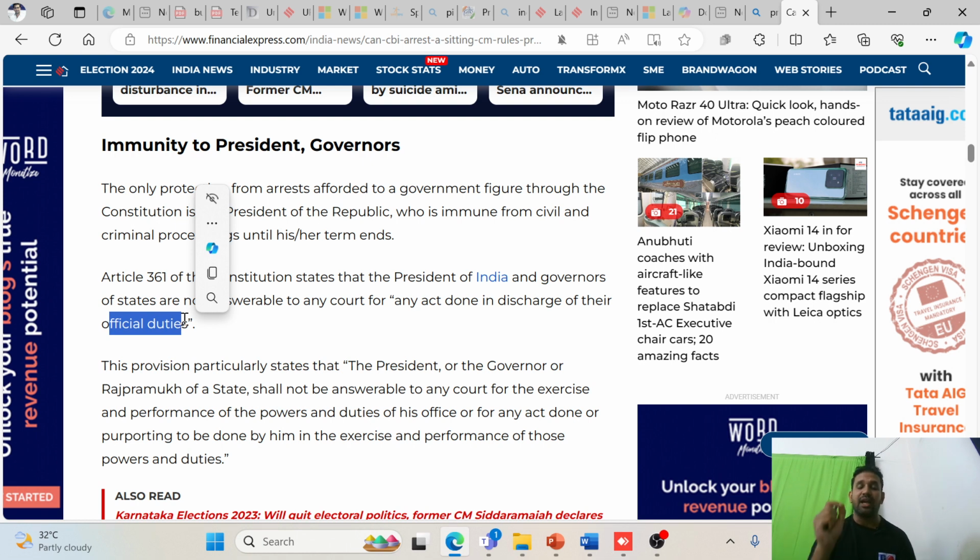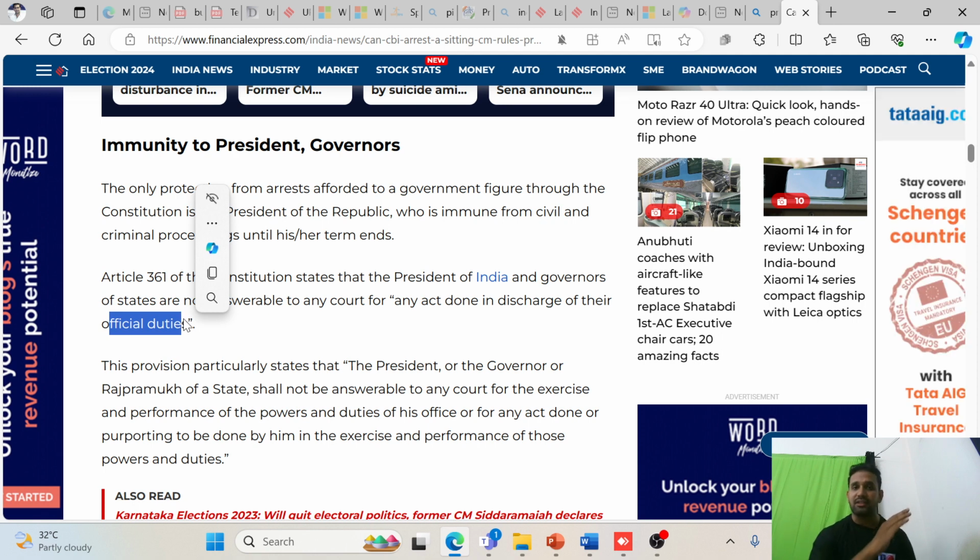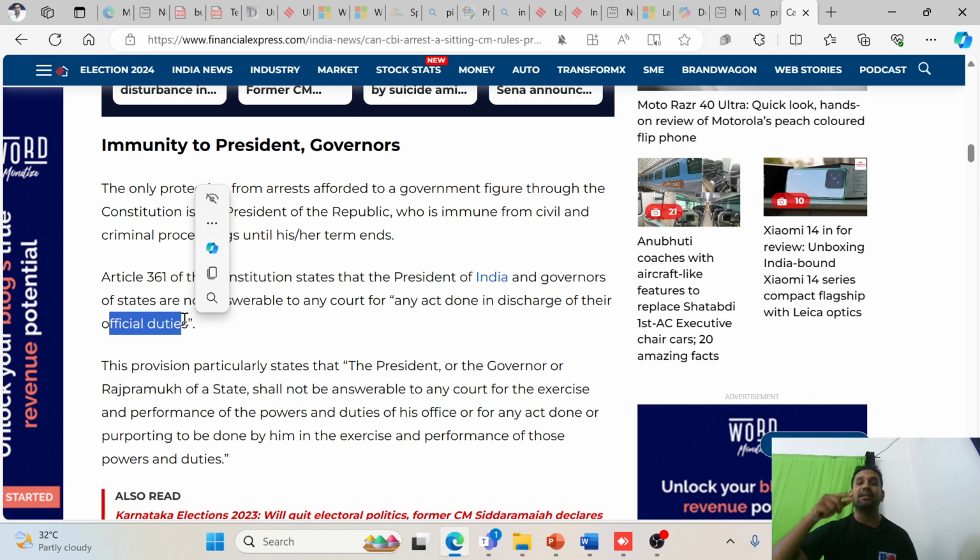The acts may result in good consequences or bad consequences, that is another matter, but they will never be tried by anyone. No investigations will proceed against them. No court, no government can initiate any proceedings against the governor and president till they are in office. They can do the introspection of their duties only after they demit the house.